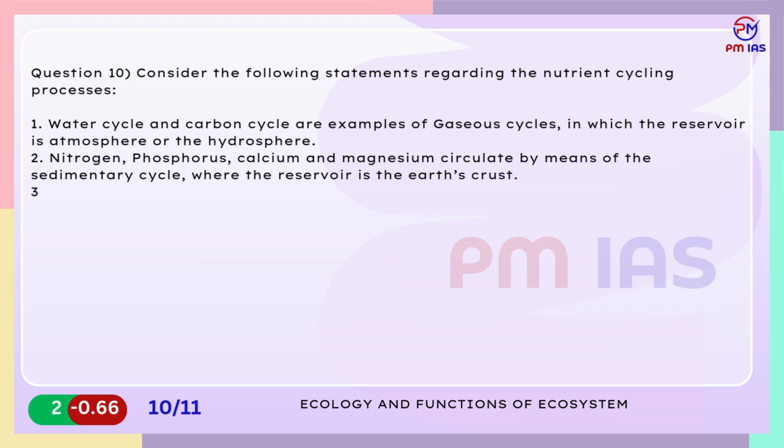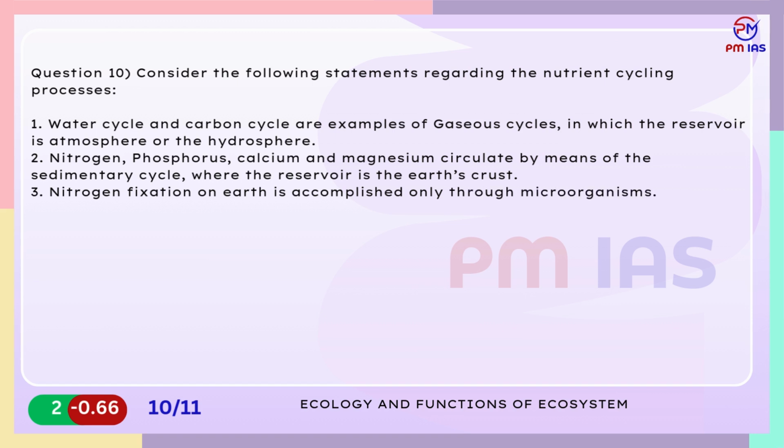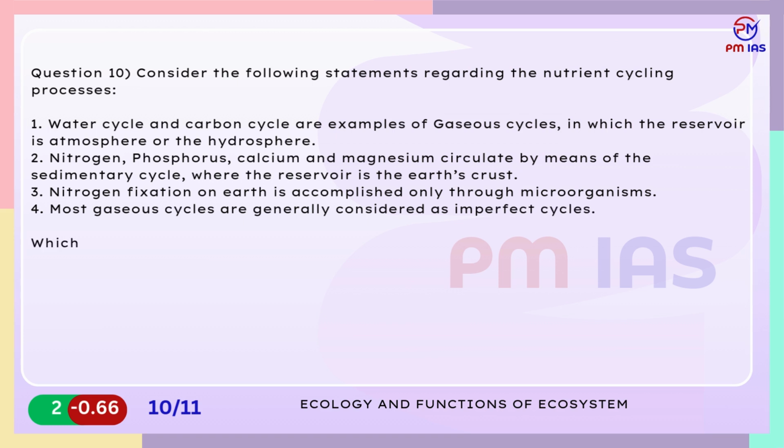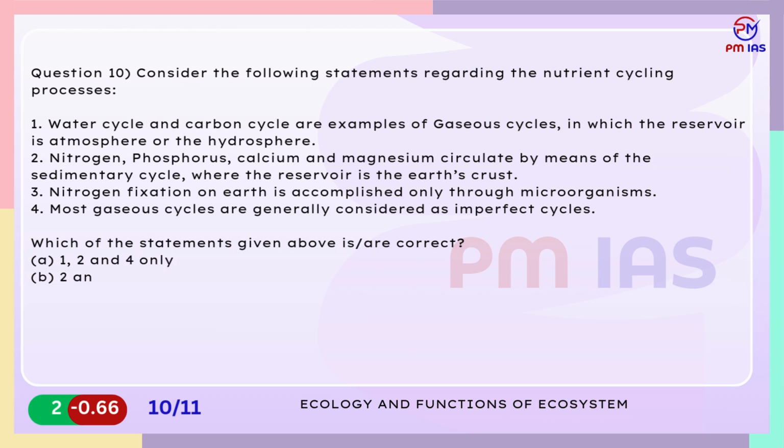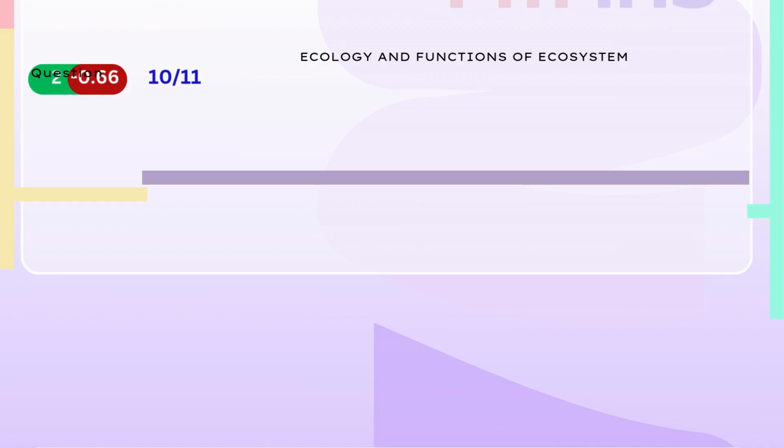3. Nitrogen fixation on Earth is accomplished only through microorganisms. 4. Most gaseous cycles are generally considered as imperfect cycles. Which of the statements given above are correct? A. 1, 2 and 4 only. B. 2 and 3 only. C. 1 only. D. 4 only.